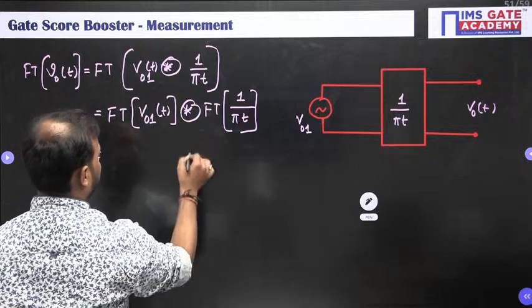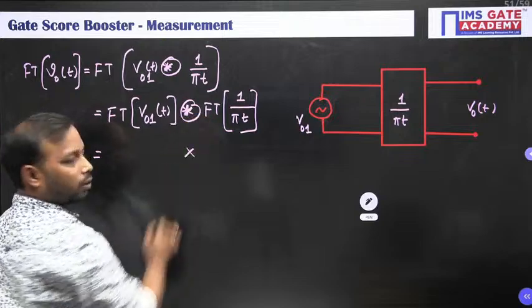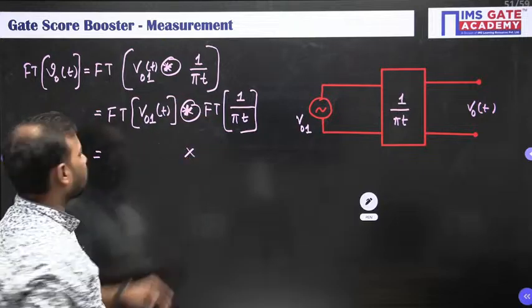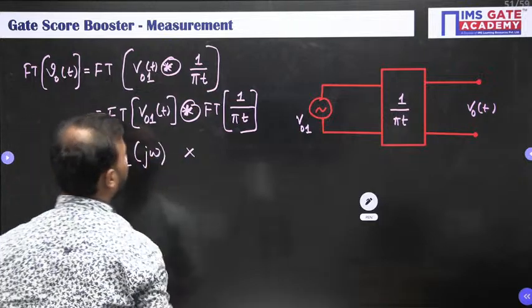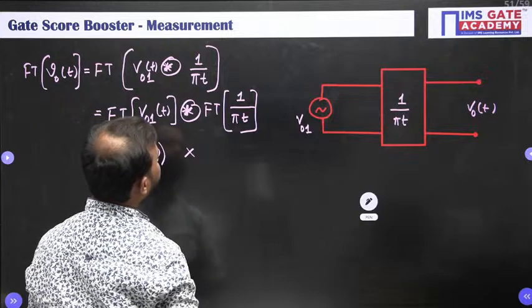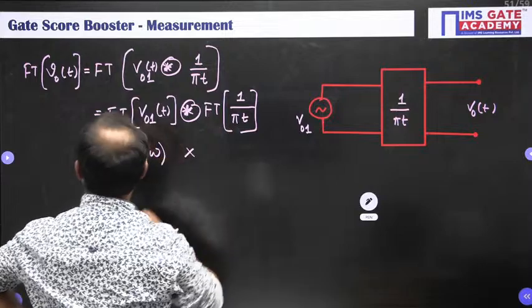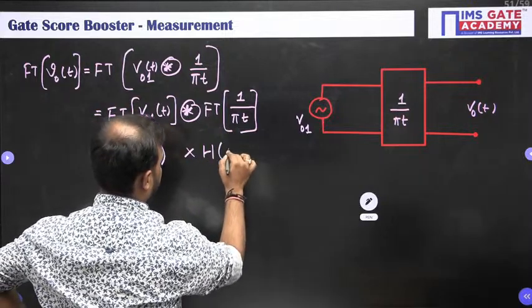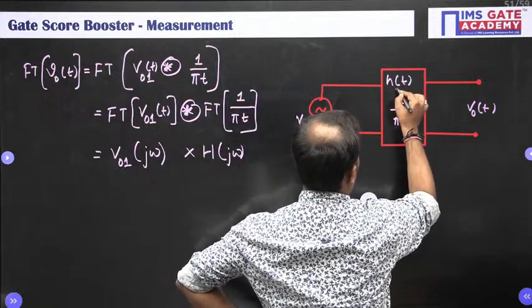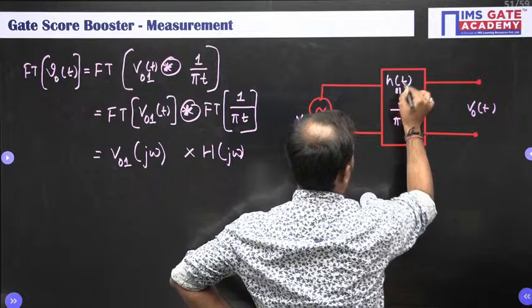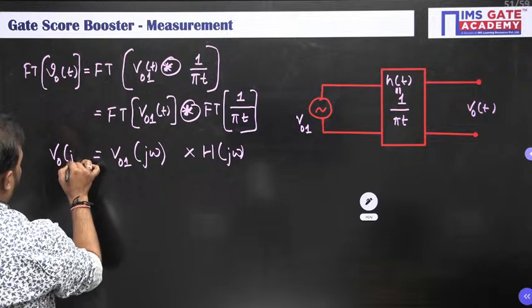the frequency domain. So if you go to the frequency domain, this summation gets converted into multiplication. So V01 of j omega into, let us take this as h of j omega. Let us take this as h of t, and your output will be V naught of j omega.